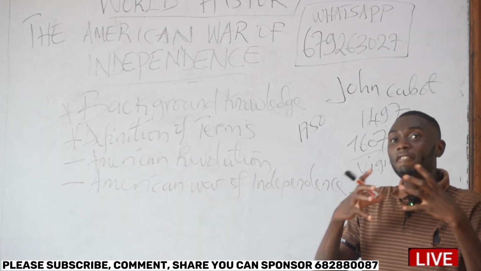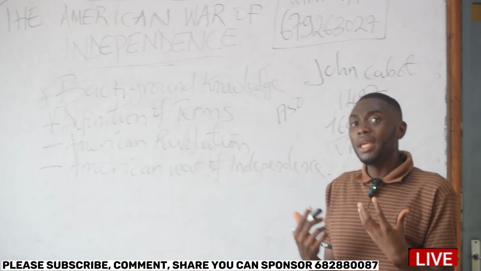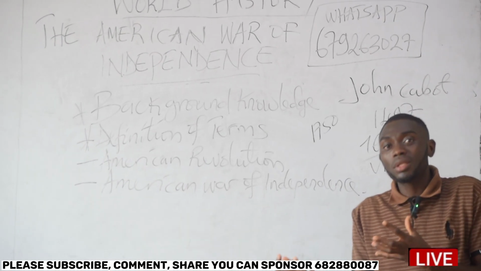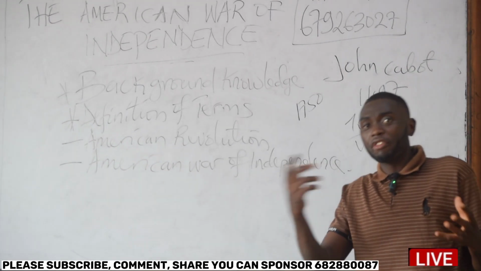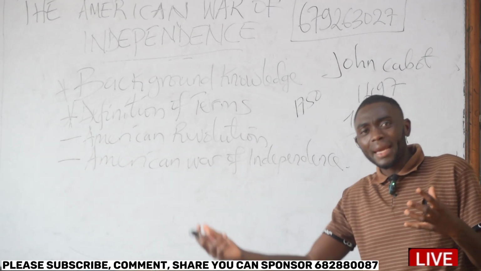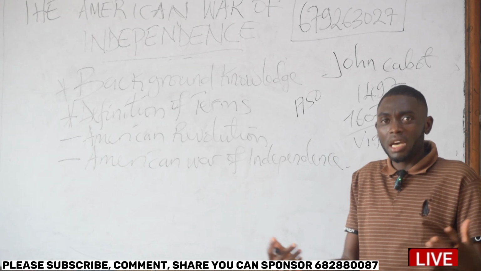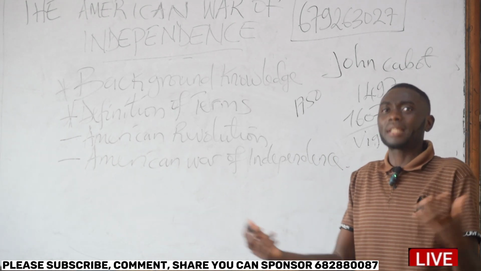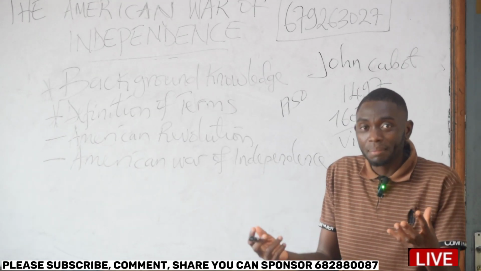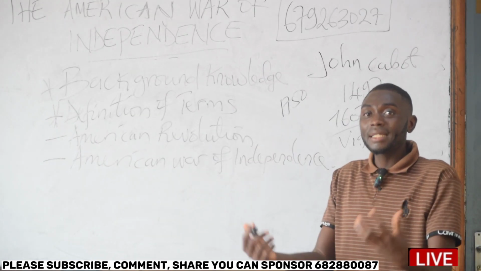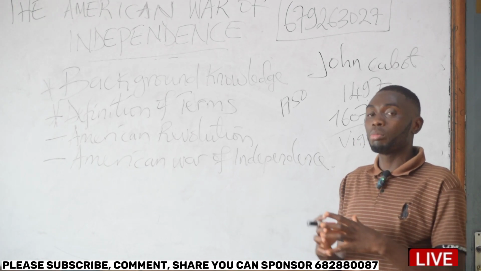These territories were founded mostly by prisoners from Britain and poor citizens who left Britain for America to fend for themselves, to do farming and other activities in order to survive, as well as Puritans who had criticized the Anglicans and were exiled out of Britain.